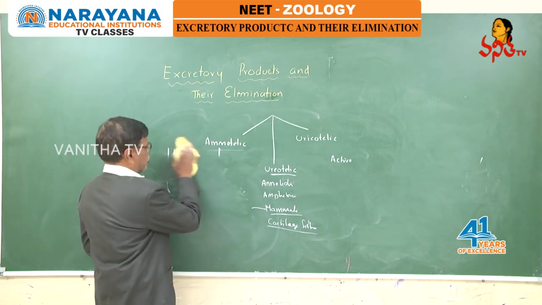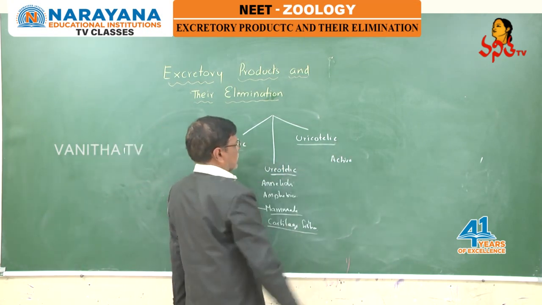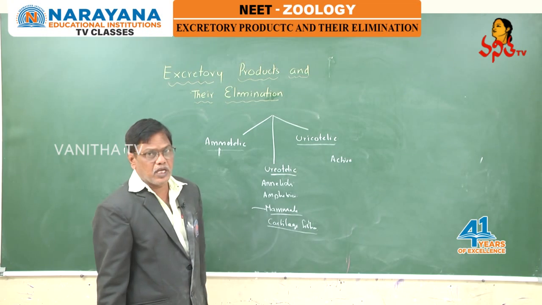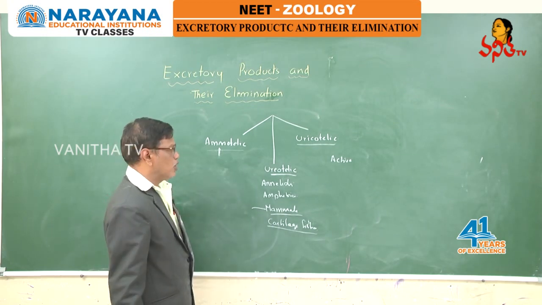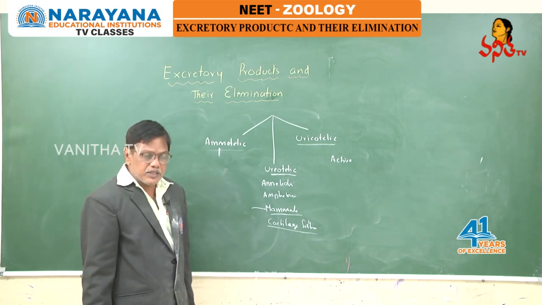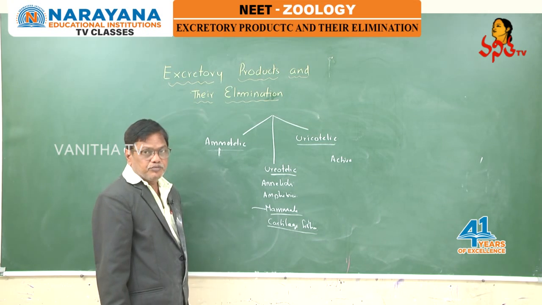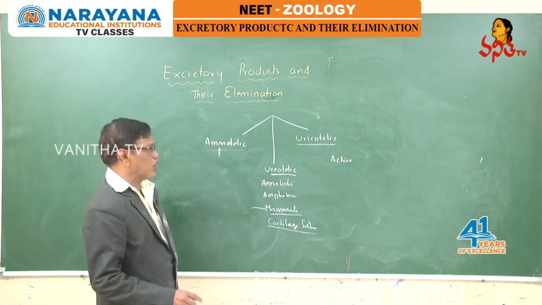Then there is excretion of nitrogenous waste in the form of uric acid, uricotelic. It is more expensive. Which animals are uricotelic? Terrestrial insects, land snails, reptiles, birds, they are uricotelic.